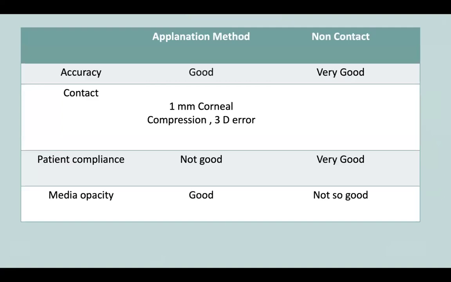Accuracy is good with the ultrasound method if the technician is skilled, but with non-contact, the accuracy is always good, and patient compliance is much better. The only limitation with non-contact biometry is in dense cataract, like a grade 4, where sometimes the reading does not come. That is why we also keep the older machine, the ultrasound machine, and always take readings from both machines.